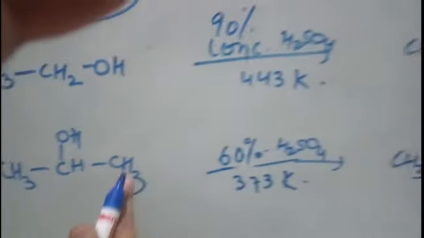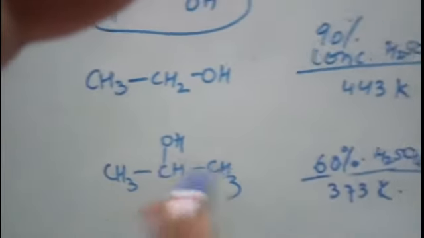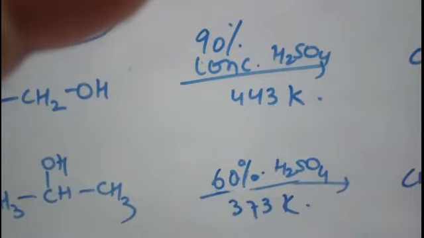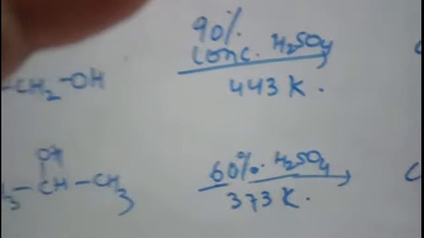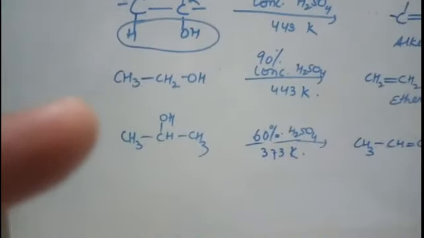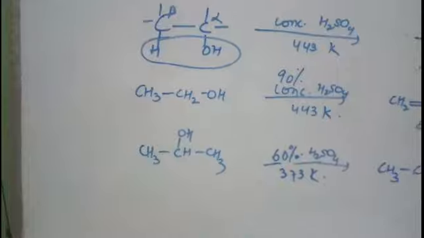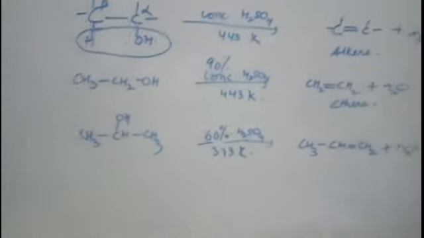You can eliminate H from this beta carbon or this beta carbon, both are the same, so you will get propene. If suppose an unsymmetrical alcohol is there, then you will follow Markovnikov's rule. Got it? So this is in the case of secondary alcohol. Propane 2-ol is converted to propene.